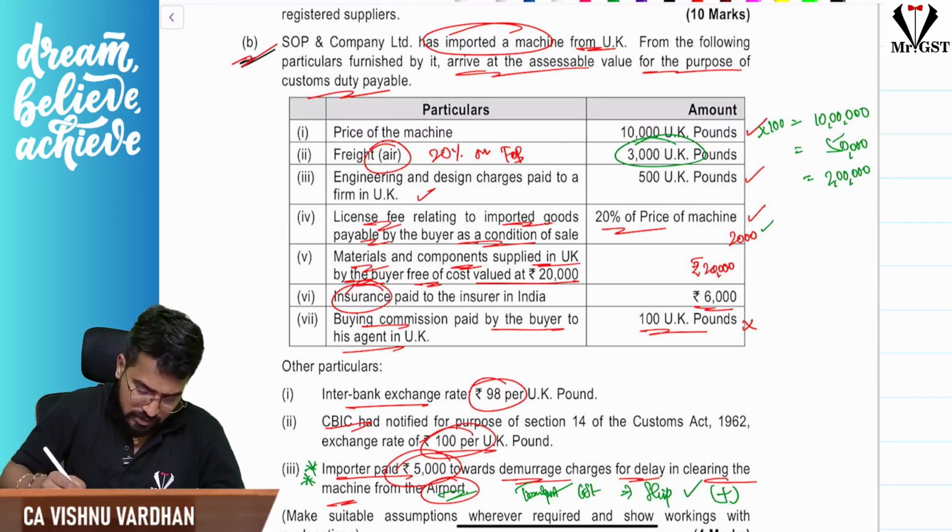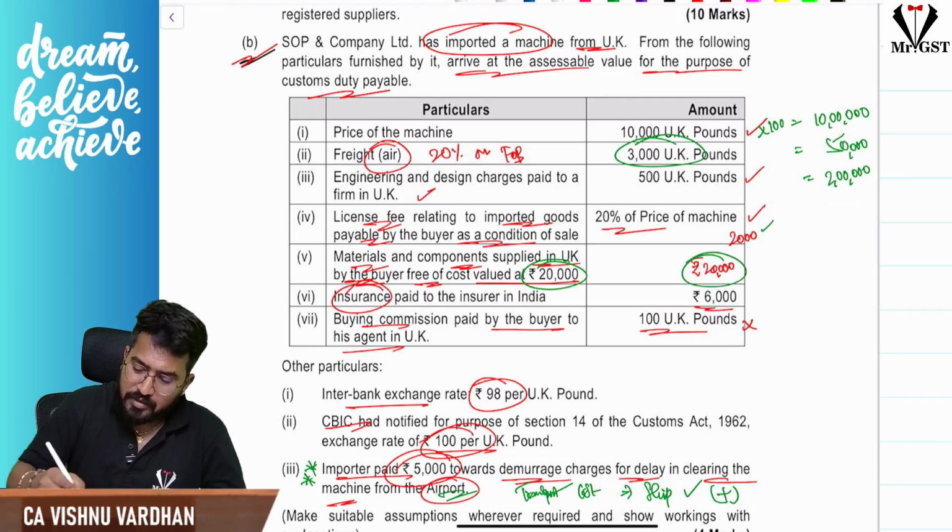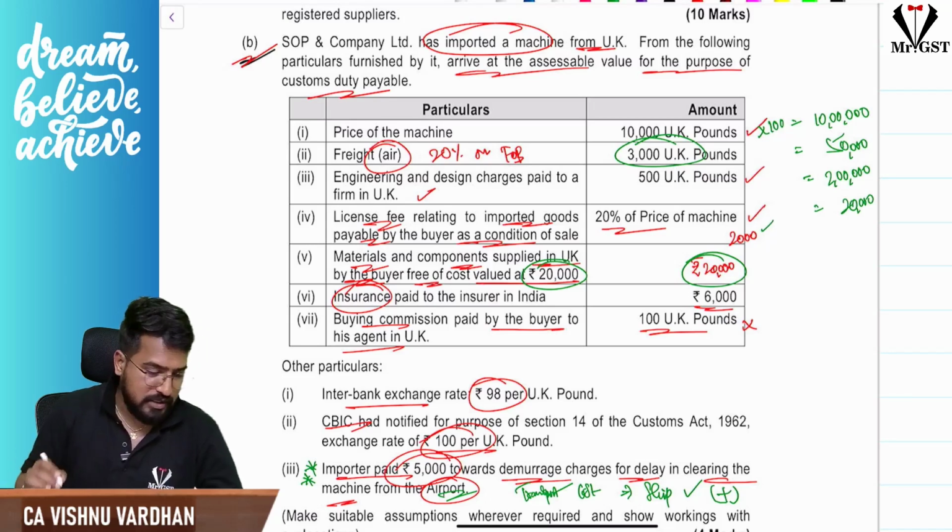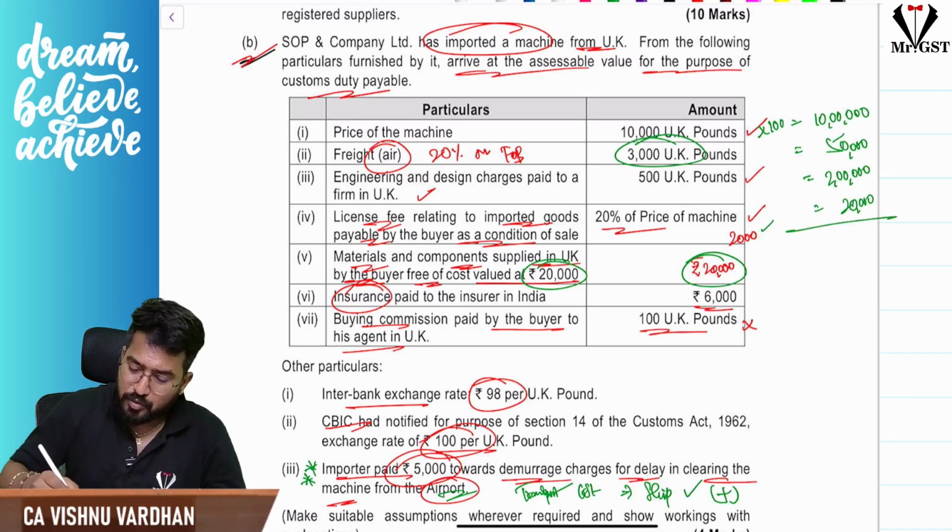Next, material supplied by the buyer, that is 20,000. So these are the things. So this is free on board. So total 10 lakh, 12 lakh, 12 lakh 50, 12 lakh 70, 12 lakh 70,000 is the FOB value. So on FOB we will take freight.